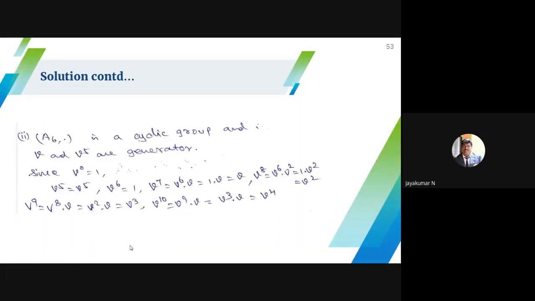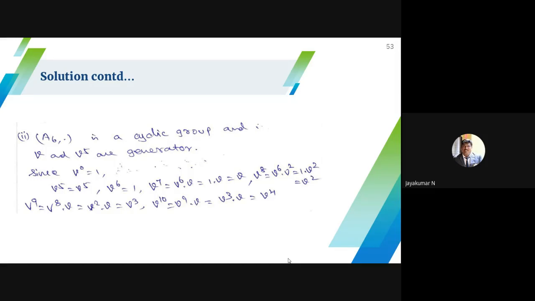Next, I have to prove it's a cyclic group. For proving it is a cyclic group, I need a generator. Generator means if you raise the power, you have to get the remaining elements.